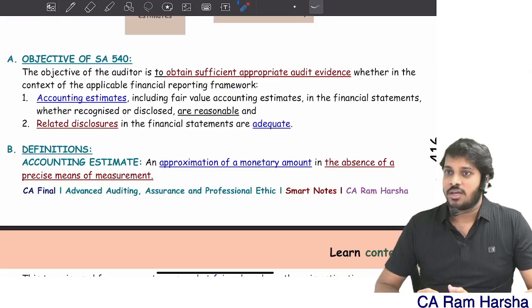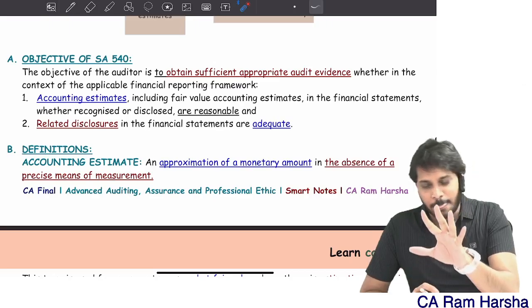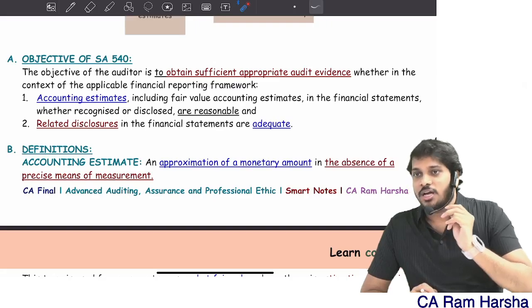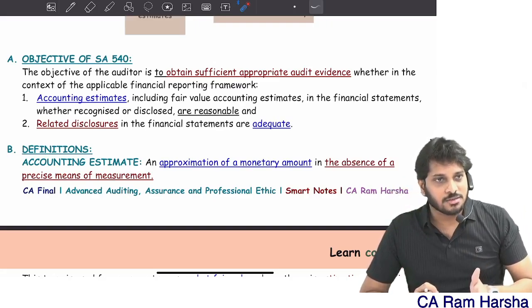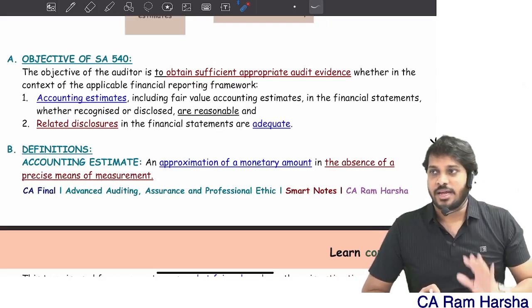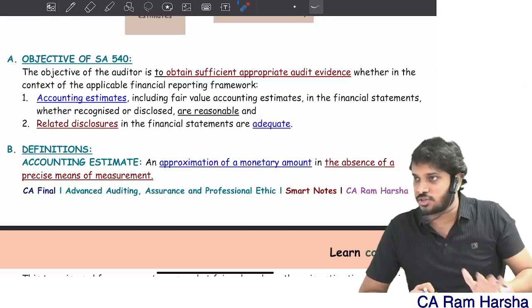For example, you have an accounting standard, PPE, regarding site restoration and decommissioning expenses. Somewhere after 15-20 years, maybe I have to close my factory and change the place. At that time, I have to incur certain site restoration cost.